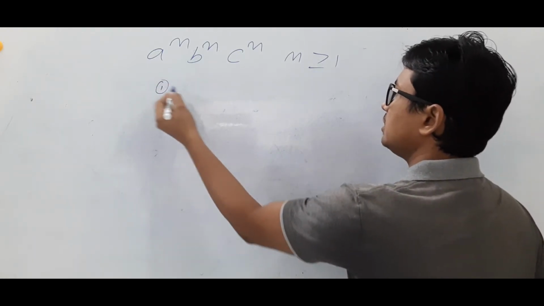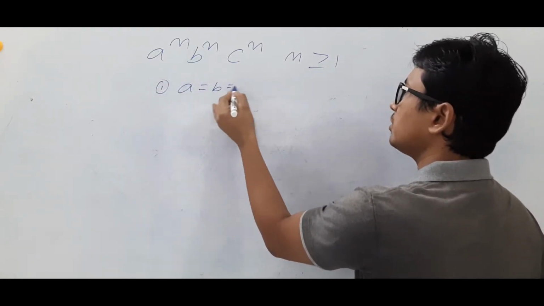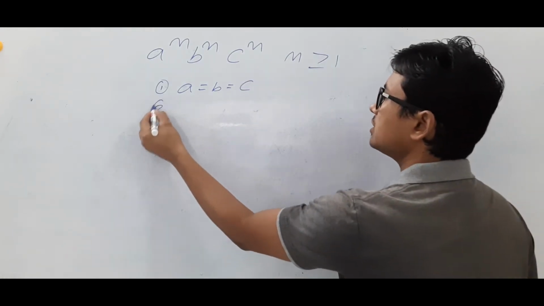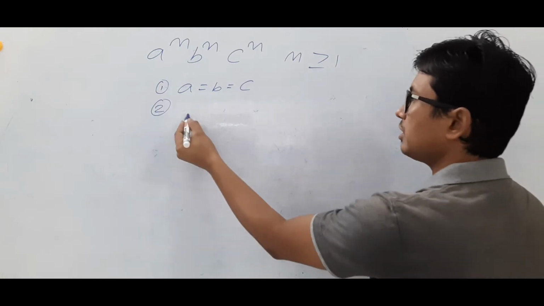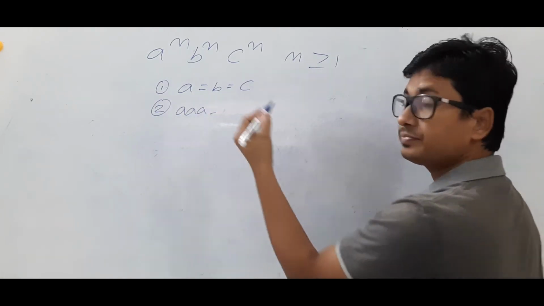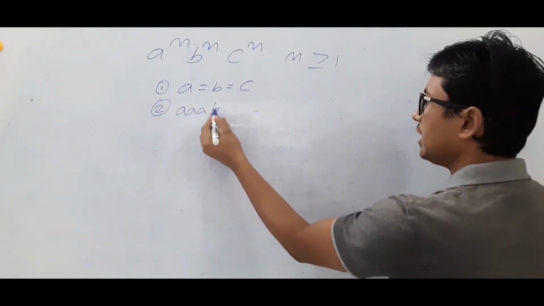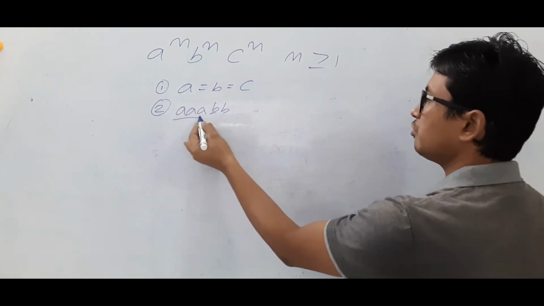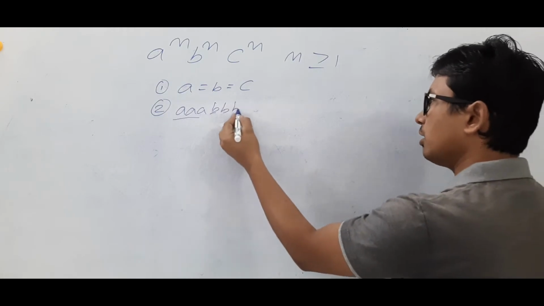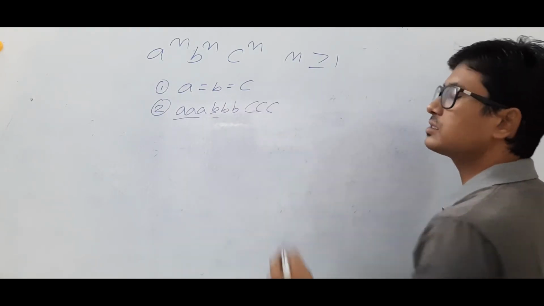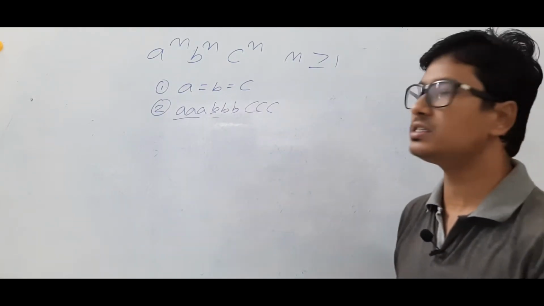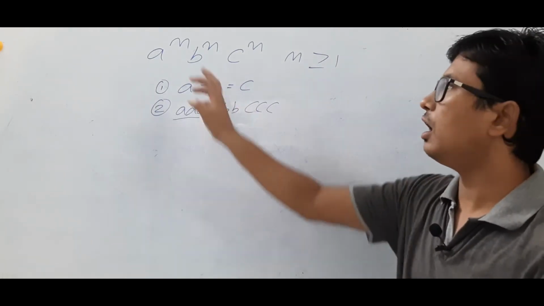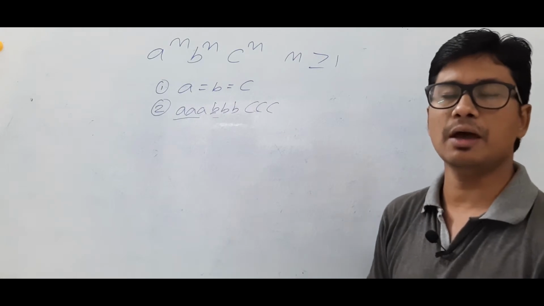The first thing is that the number of a's should be equal to the number of b's, which should be equal to the number of c's. And the second one is that once you have got all the a's, then when you get the b's, you should not get any a's. First you should find all the a's, then all the b's and all the c's, in such a way that the number of a's, b's and c's are equal. So these kinds of strings are part of this language. Am I right or wrong?